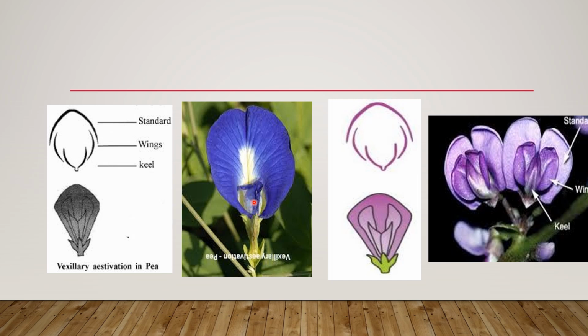And in this picture, the two smallest ones are not clear, but here they are clear. The smallest ones are overlapped by the two lateral petals, and this is the posterior petal.